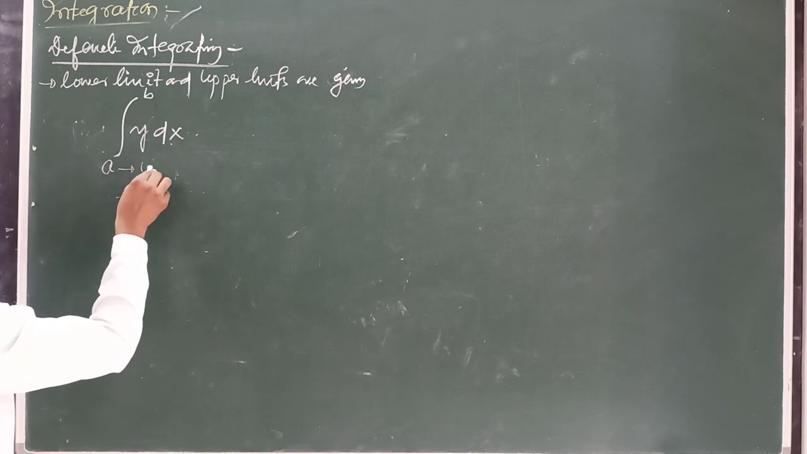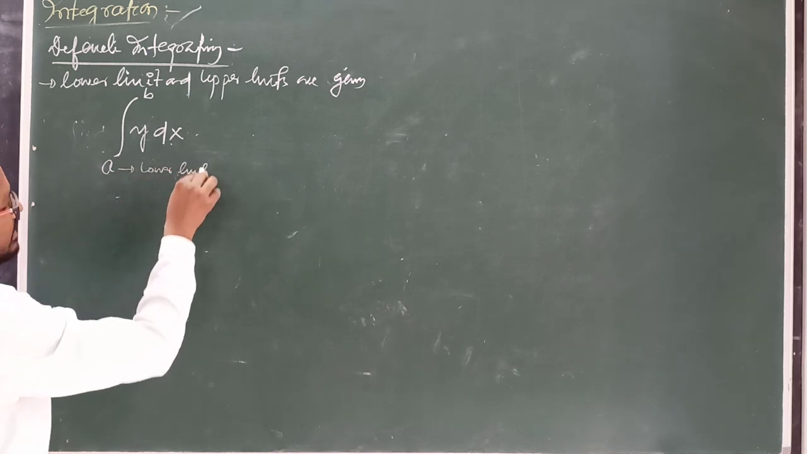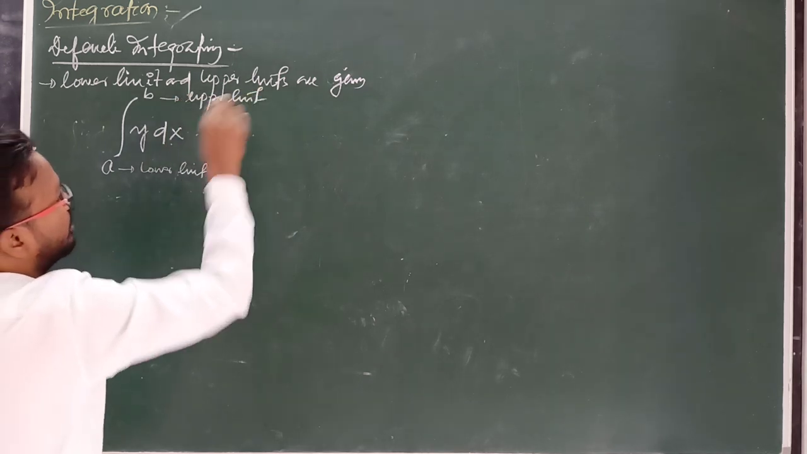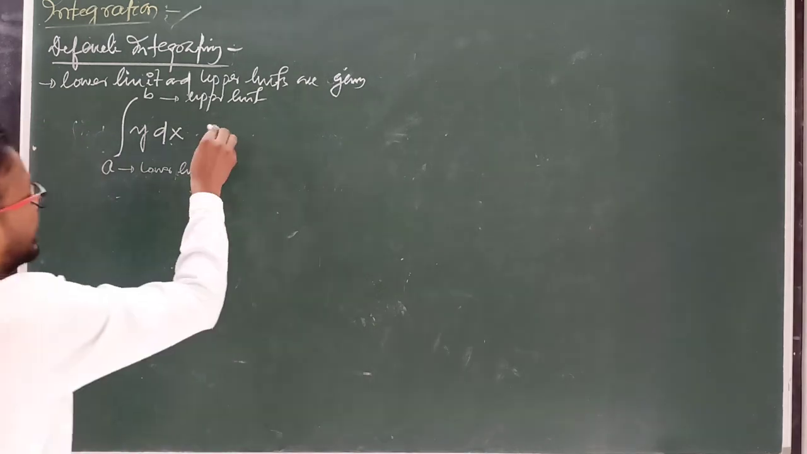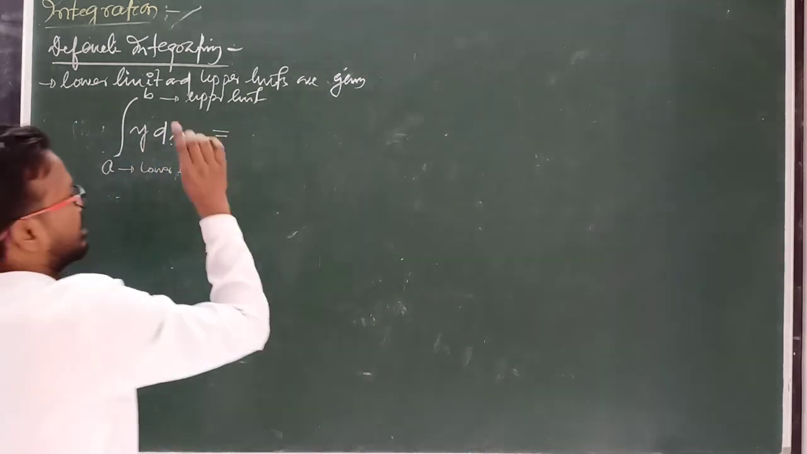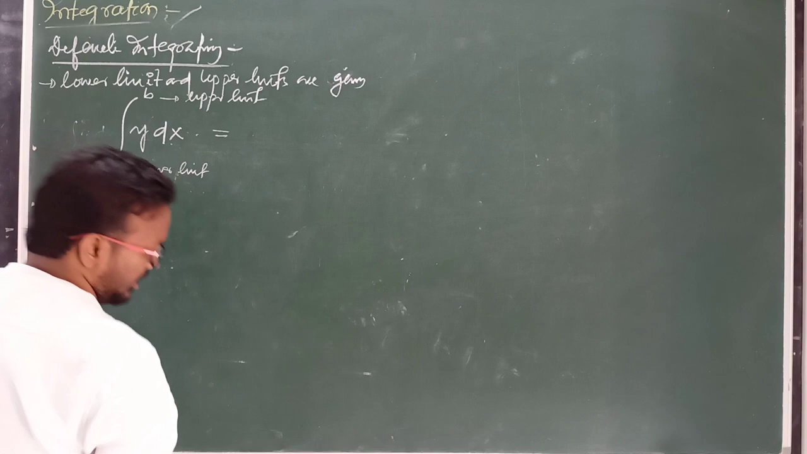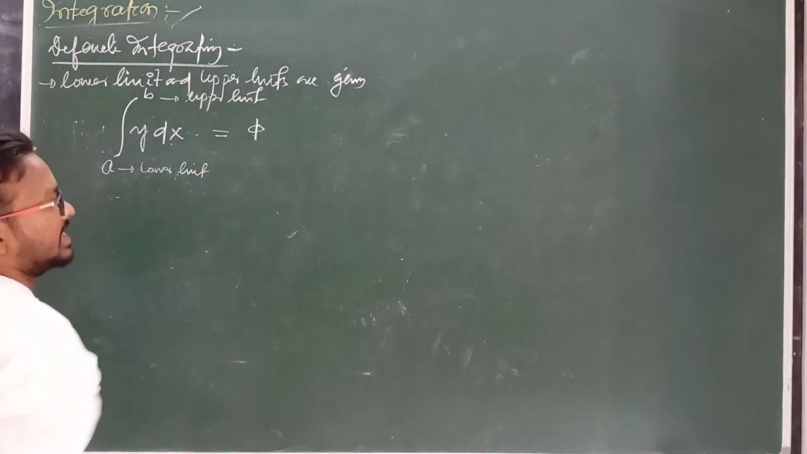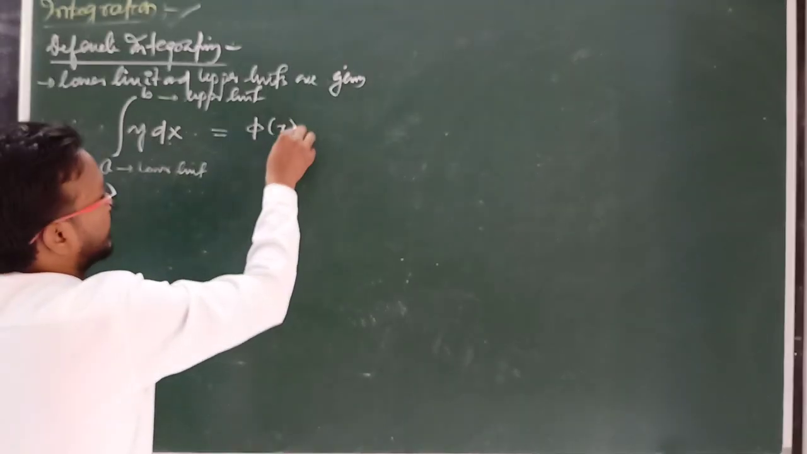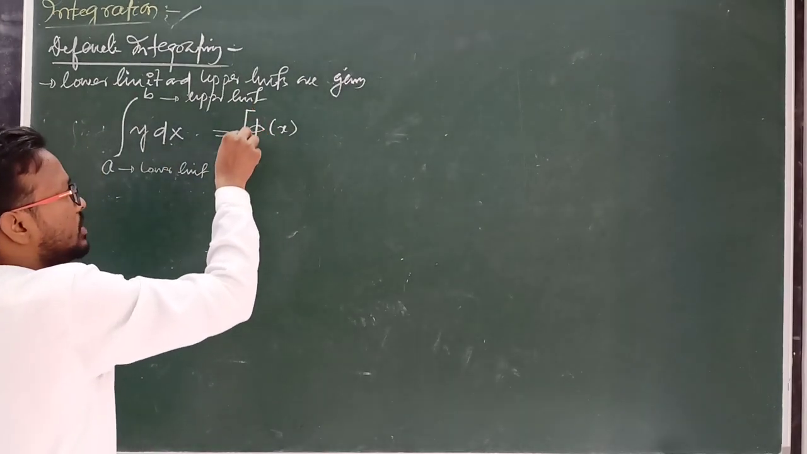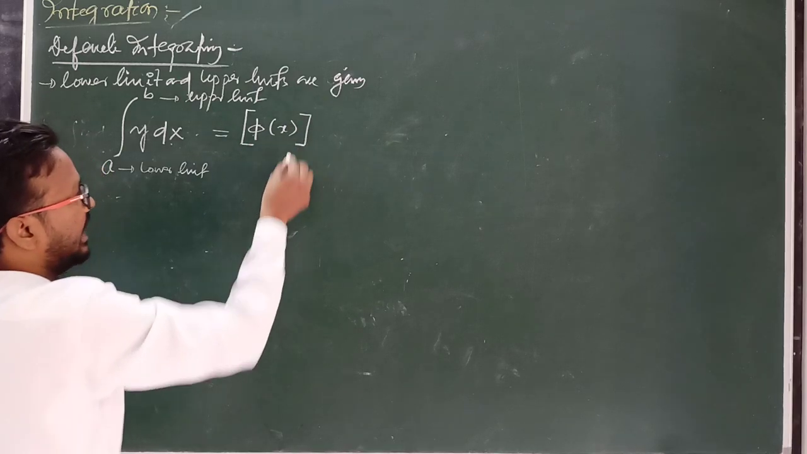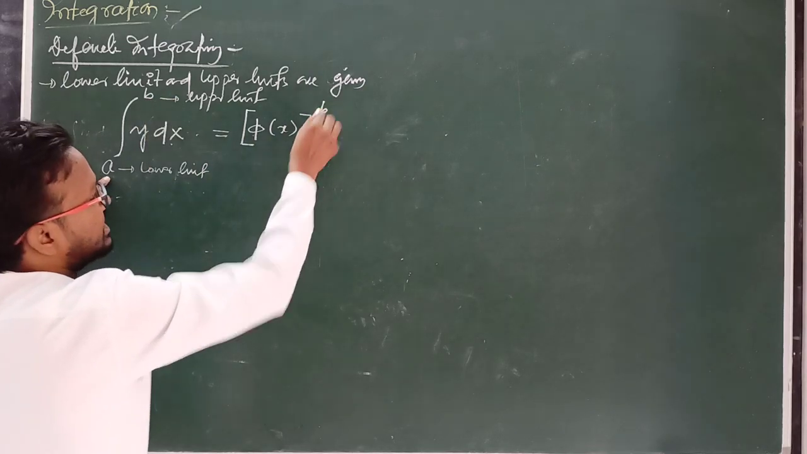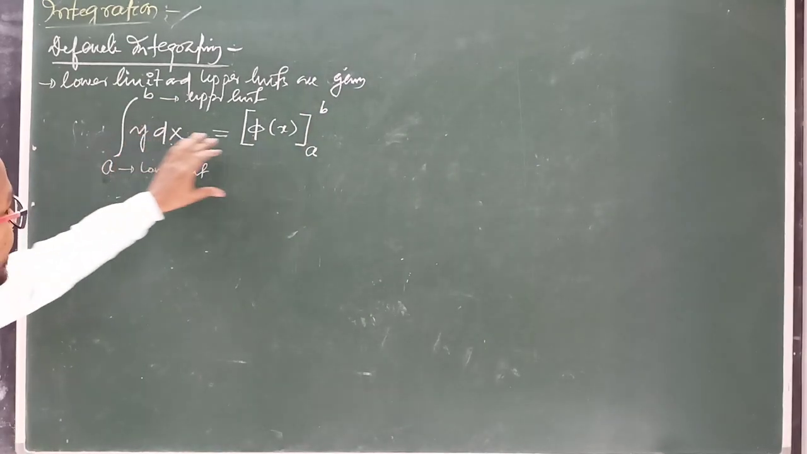A is known as the lower limit and b is known as the upper limit. Suppose the answer of y dx is phi times x. This is the answer. Then we have to use a square bracket with lower limit a and upper limit b, and this is b. Clear? We have to write in this format.